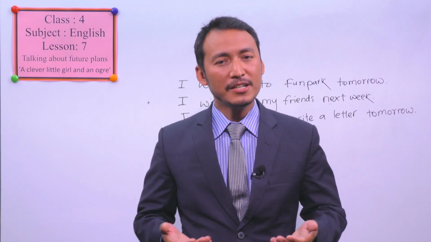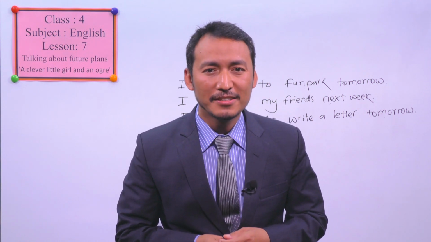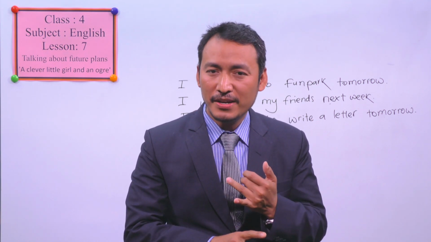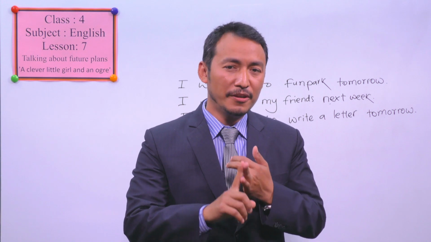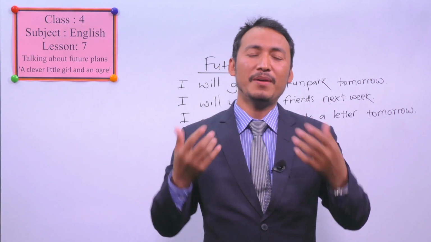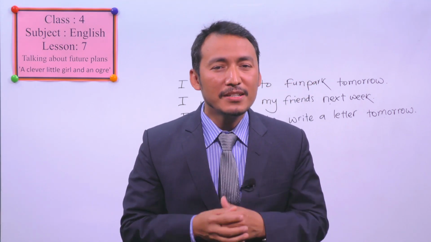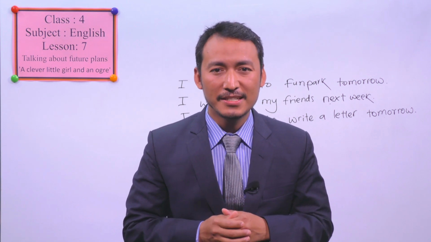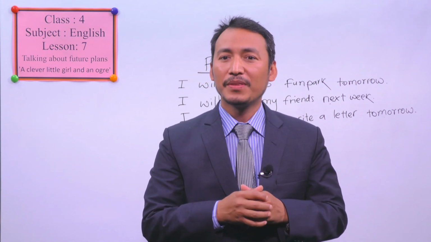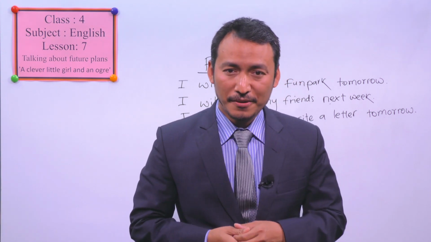As we have already talked about the structure, as we have already talked about the tense, remember will plus verb 1, going to plus that verb infinitive, and am, are plus verb ing, or you can say present continuous tense if you know tense. All right, students, let's see how we can talk in English for making plans.